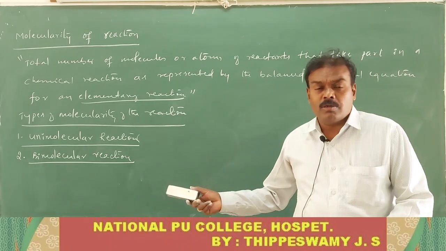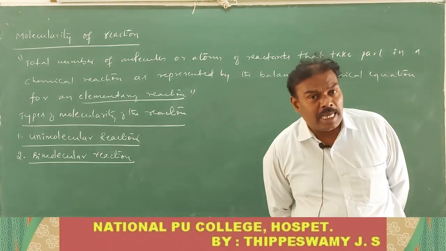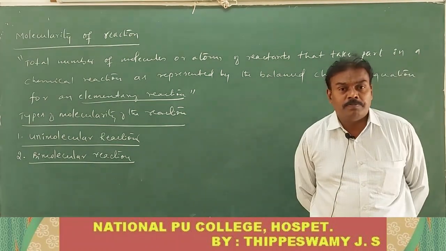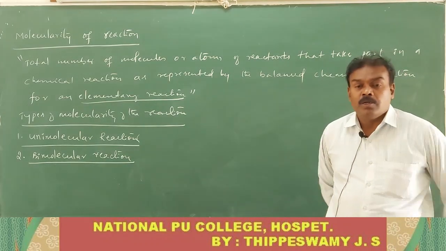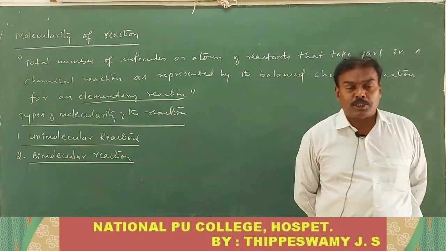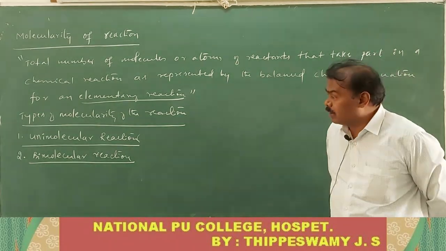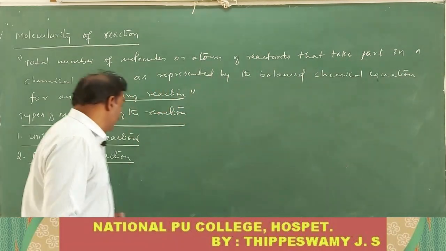Unimolecular means only one molecule of the reactant takes part in the chemical reaction as represented by the balanced chemical equation. What is meant by a bimolecular reaction? The reaction is said to be bimolecular if two molecules of the reactant take part in the chemical reaction as represented by the balanced chemical equation. I will give one example for this bimolecular reaction.